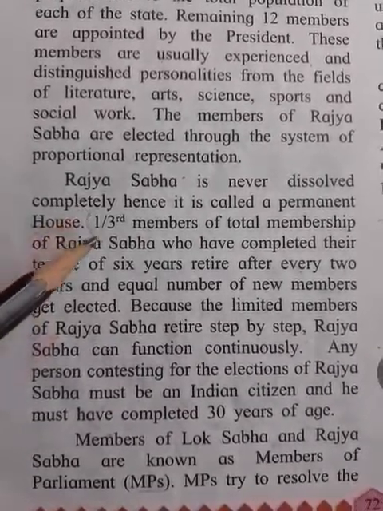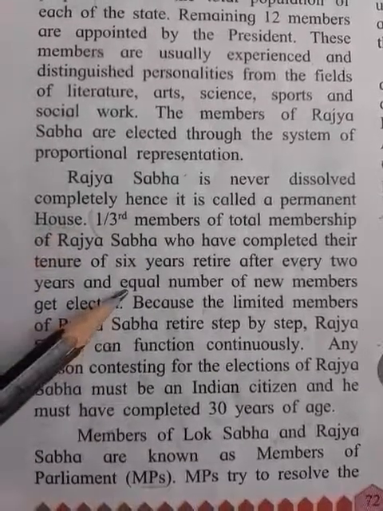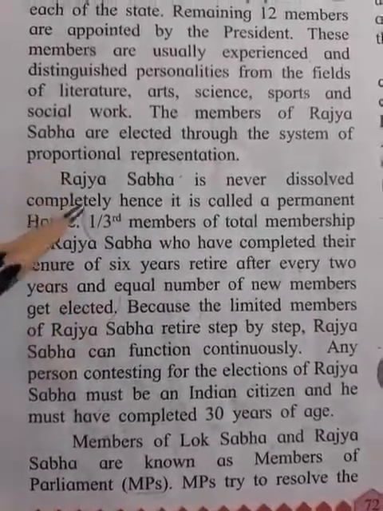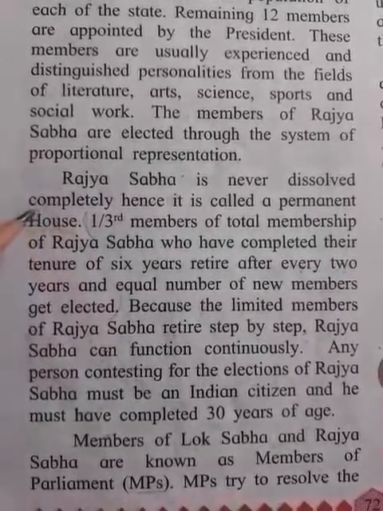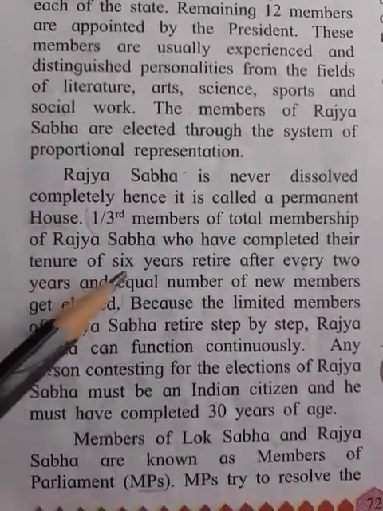Now this sentence is very important. Rajya Sabha never dissolves completely, and the tenure is of 6 years.